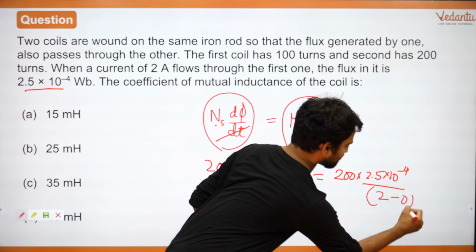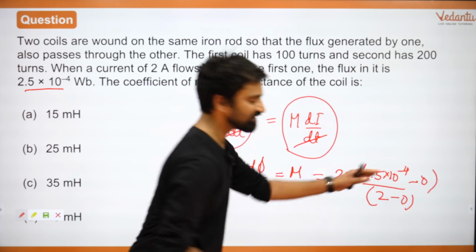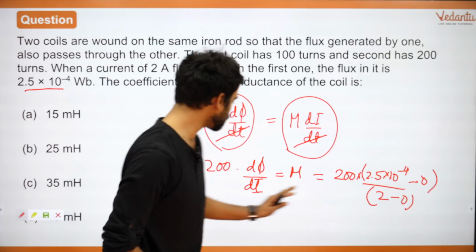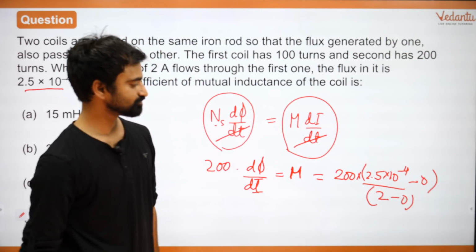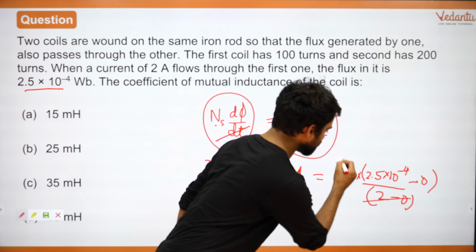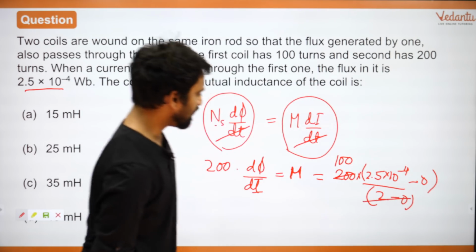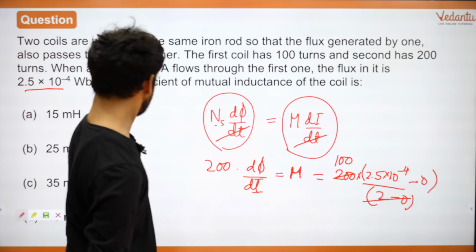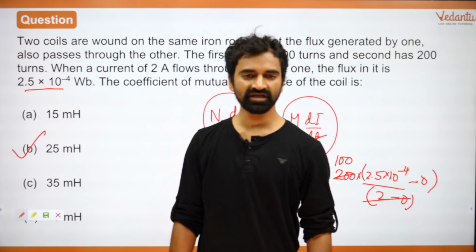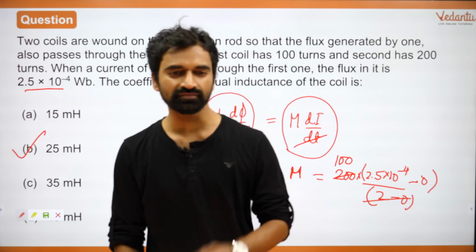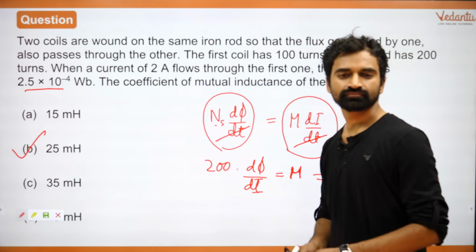So essentially you can write it like this, it doesn't matter, but this is how you will find M. Is that fine, everyone? So this comes out to be 100, and you will get 25. B, very good, very good. That is exactly right.